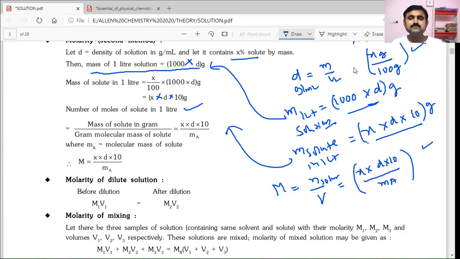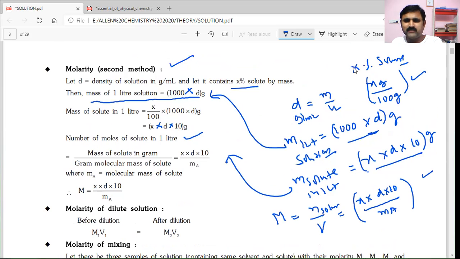Okay. As we know, the total mass of the solution and mass of the solute. If you observe the relation, this x by 100 is the actual weight fraction of the solute.